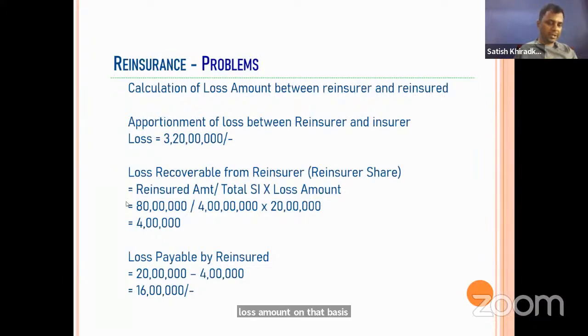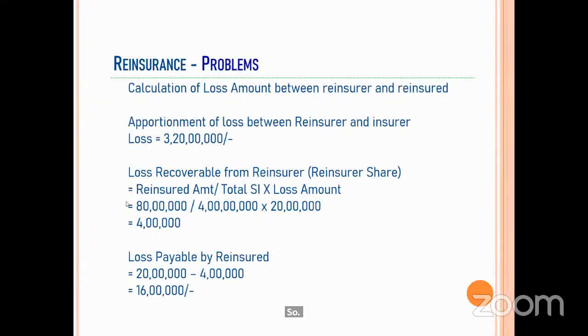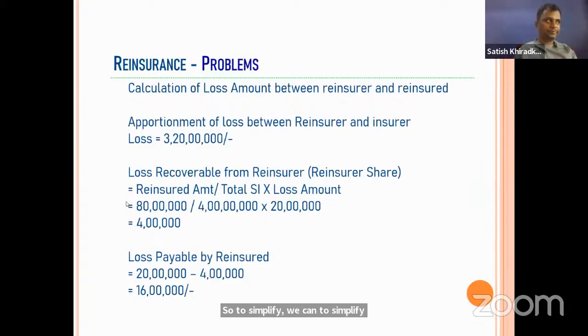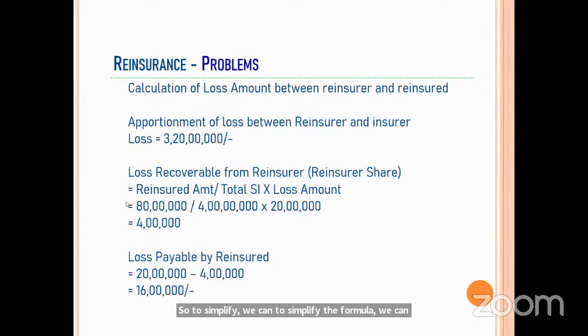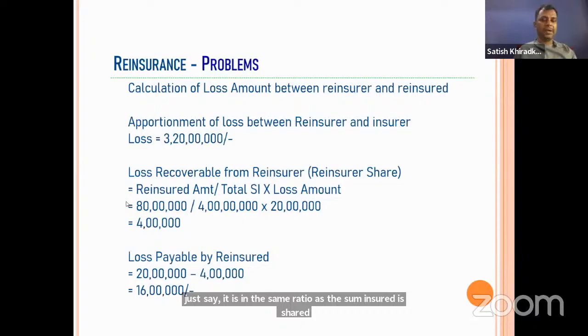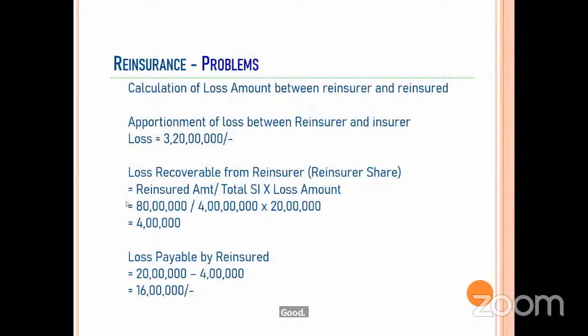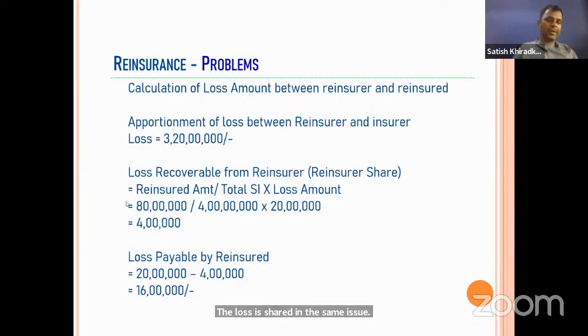Any doubt here? The formula is for all proportional treaties, no? Yes, correct. To simplify the formula, we can just say the loss is shared in the same ratio as the sum insured is shared. Correct. Excess of loss is not proportional, but surplus is a part of proportional insurance. This formula, you will not find in your book also; it is made by me only.